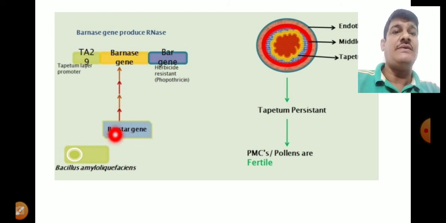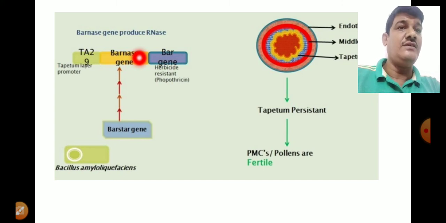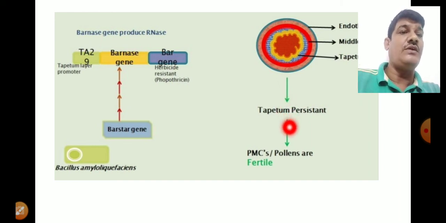That Barstar gene is antagonistic to the Barnase gene, and Barnase produces RNase, and that RNase is responsible for non-functioning of this tapetum layer. When the tapetum layer persists, then the flower will be fertile.